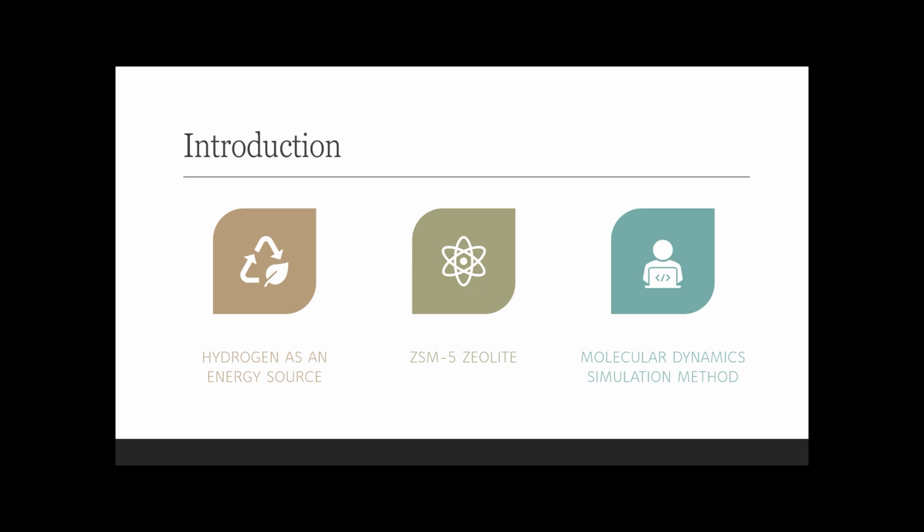There are several methods of storing hydrogen gas. From these various methods, the absorption method has more advantages than other methods. It is safer due to the lower pressure used, it has a simple design of the storage system, and lower operational costs. Zeolite, a material with aluminosilicate crystals, is suitable to be used as a hydrogen storage material because it has good thermal and chemical stability, stretched structure, large pore volume, and high porosity.